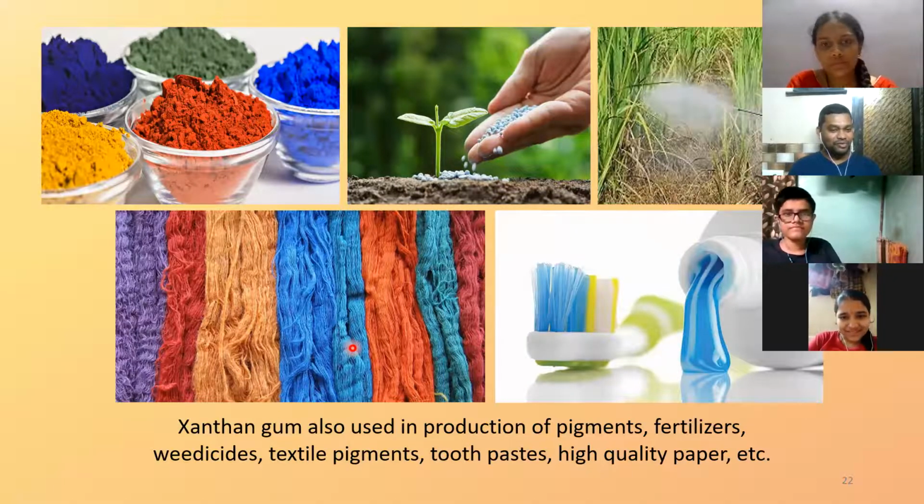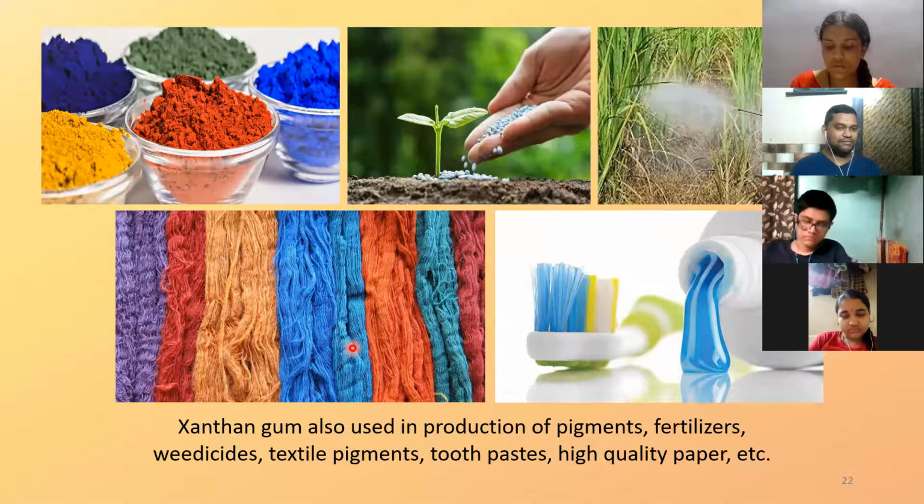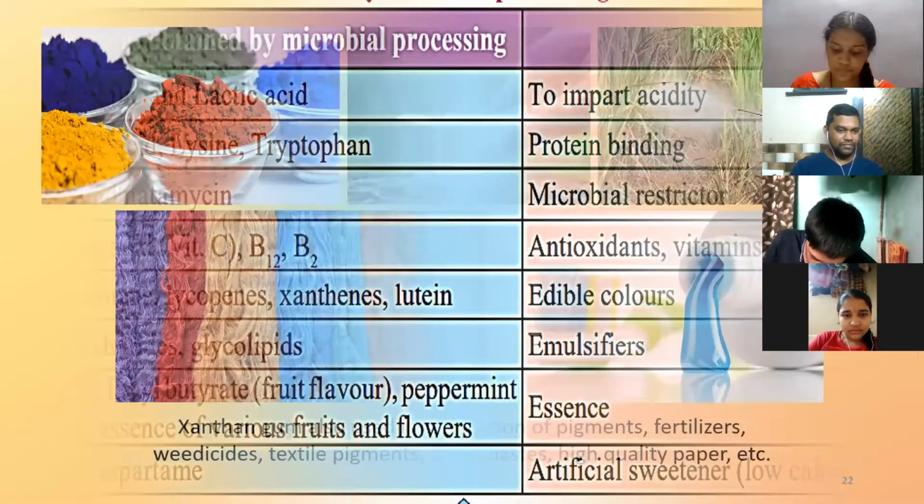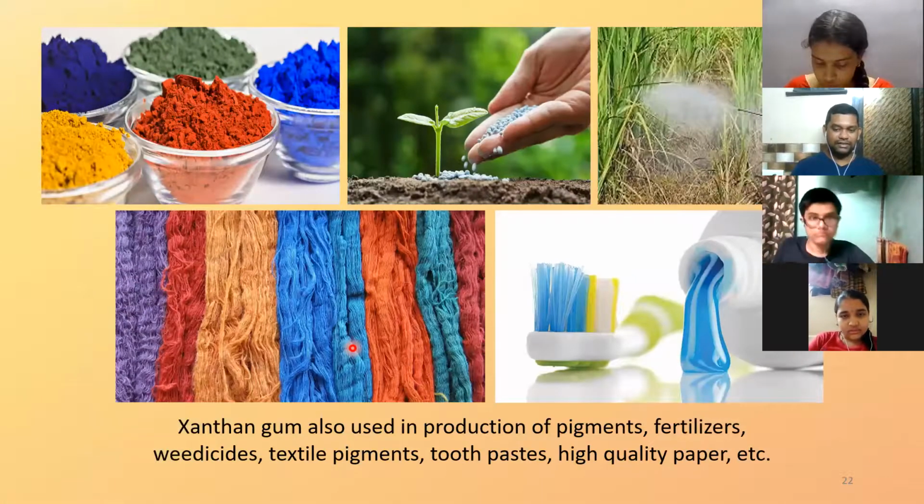Correct? So toothpaste, right? High quality paper, all these industries require these products ultimately, which depend upon microorganisms. These examples also you can remember. Is that clear? Yes. Okay, so like that we will see.